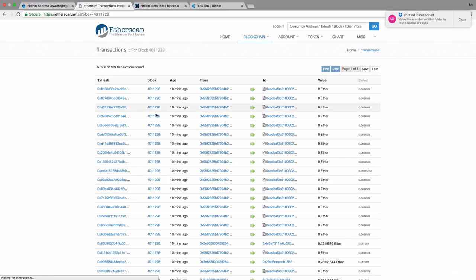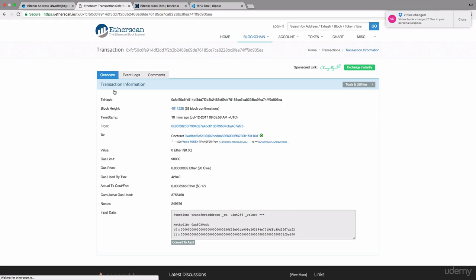If you click on this, it will show you all the transactions which have been mined into this particular block by the miner. Click on the transaction hash and you will get the transaction. As you can see, this particular 1000 Veros token has been transferred from this address to this address using this particular method, and this is all the transaction information.